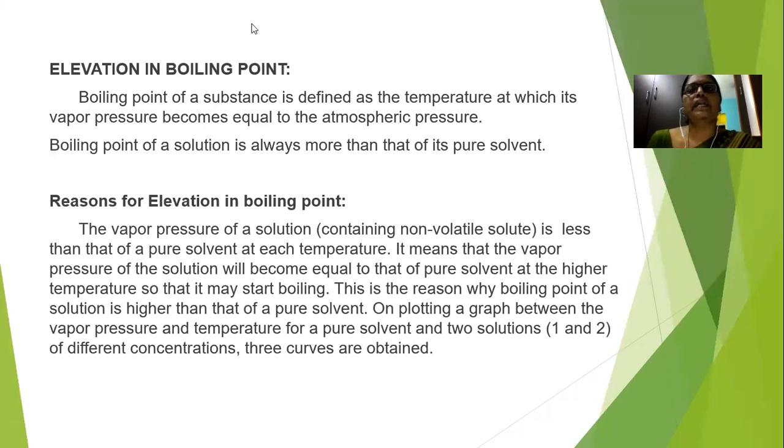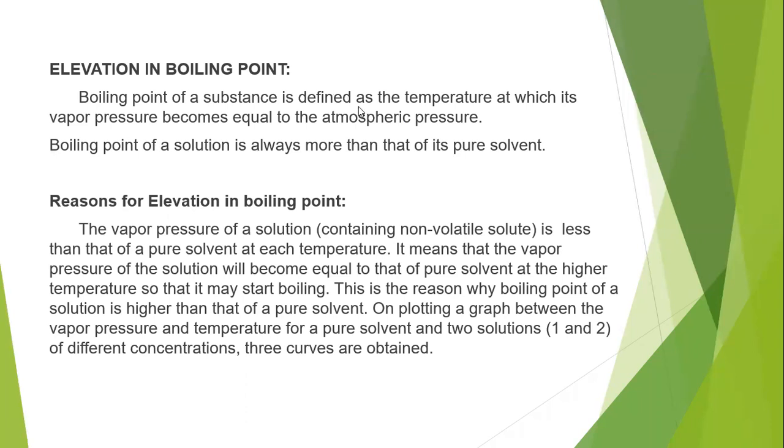So what is meant by elevation in boiling point, and how can we calculate it? Generally, the boiling point of a substance is defined as the temperature at which its vapor pressure becomes equal to the atmospheric pressure.